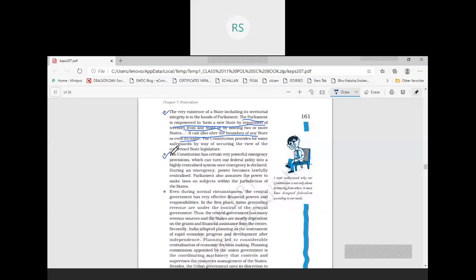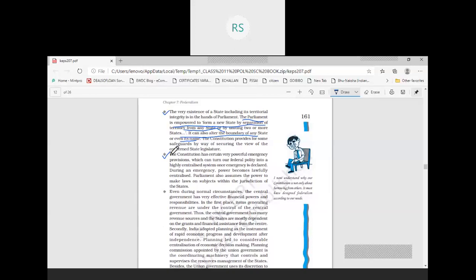Whatever division of power is done by the constitution, whatever decentralization of power is done by the constitution becomes suspended, and parliament assumes the power to make laws on subjects within the jurisdiction of the states.